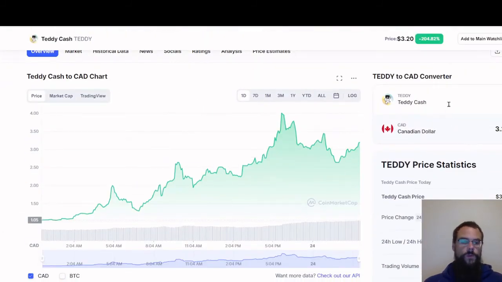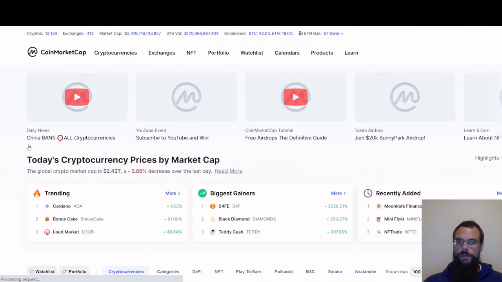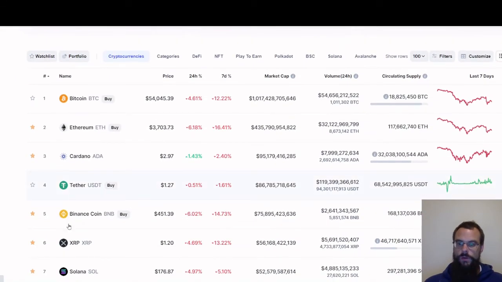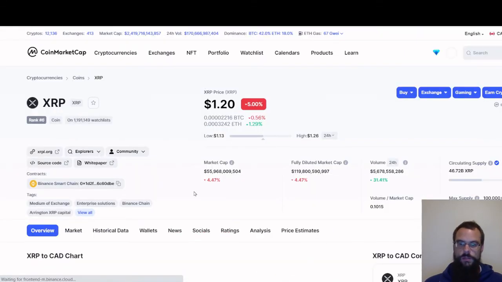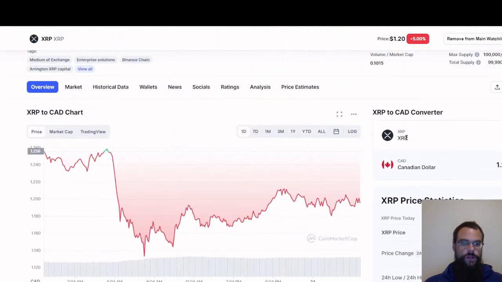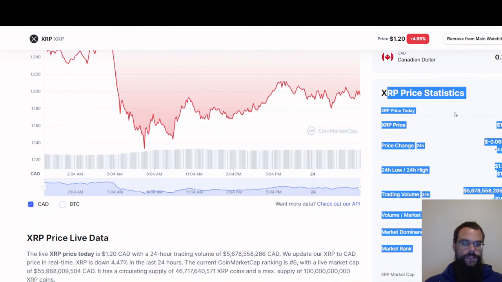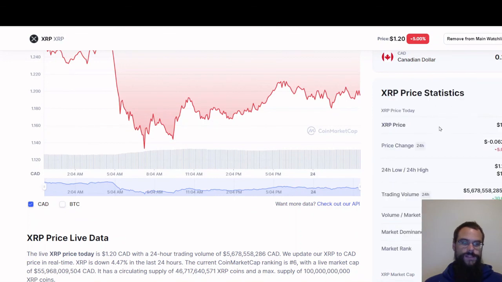One more thing before we go. On the right side, I forgot to show you here. Let's go back over to XRP just so that we can continue on with that. Okay. On the right side of the graph here, you're going to see the XRP to CAD converter. So this is the Canadian denomination converter. 1 XRP is a total of $1.20 Canadian. Underneath you have XRP price statistics, so all your coin statistics will be right here.